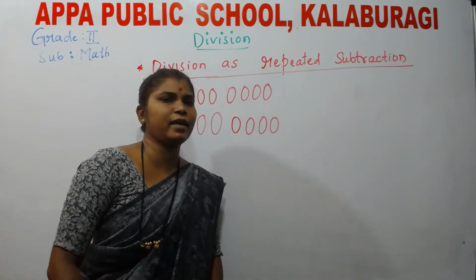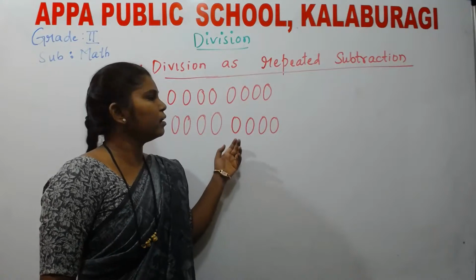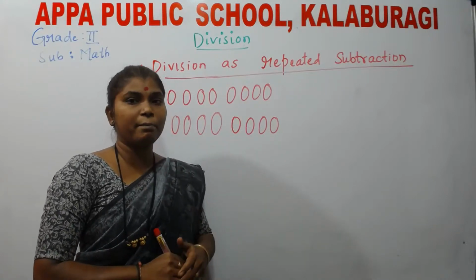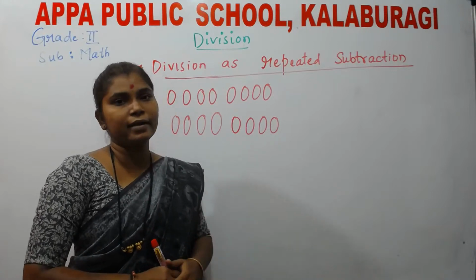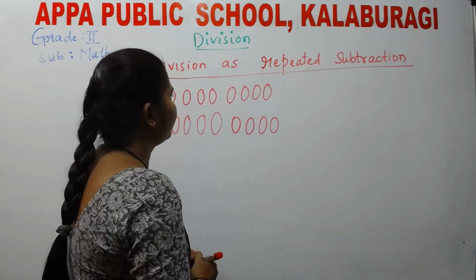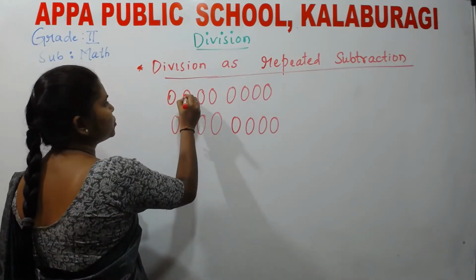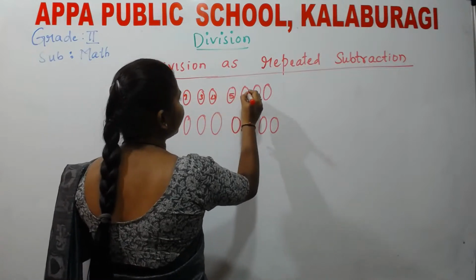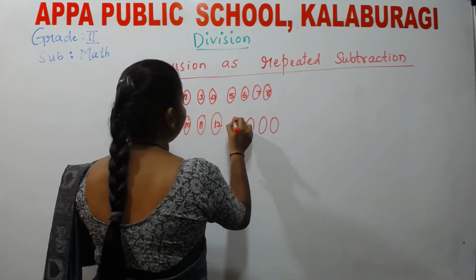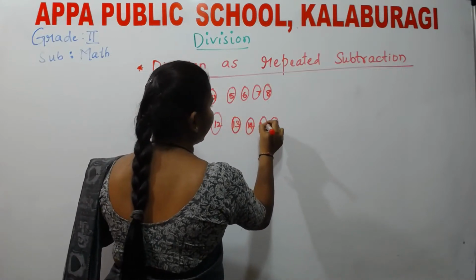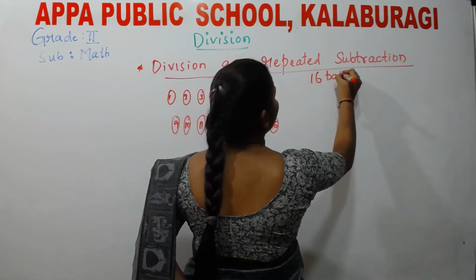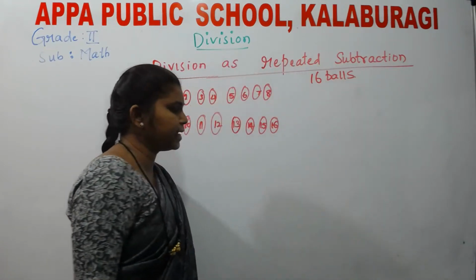So we can simply say it is a method of finding out the number which has to be repeatedly subtracted from a big number until the remainder is 0. Remainder is nothing but the answer is 0. So what we are doing, I have got 1, 2, 3, 4, 5, 6, 7, 8, 9, 10, 11, 12, 13, 14, 15, and 16 balls here. How many I have got? 16 balls.